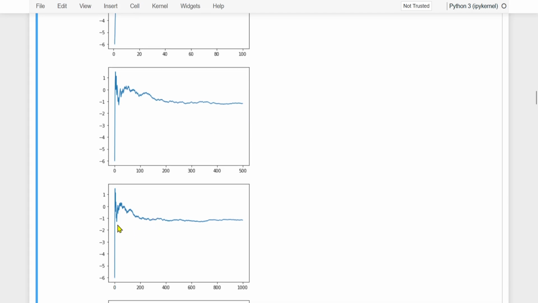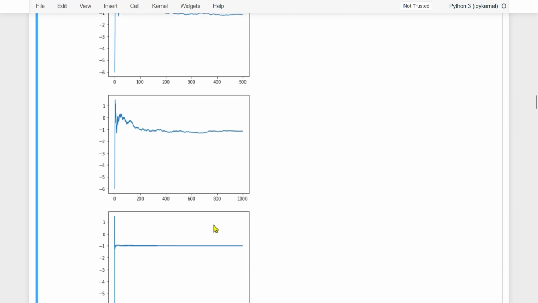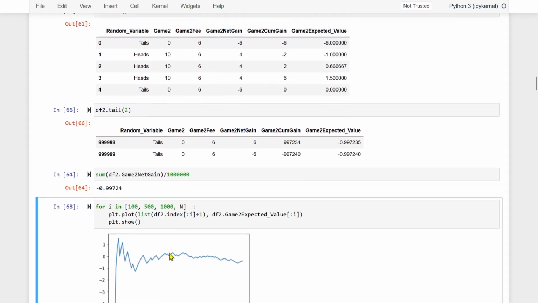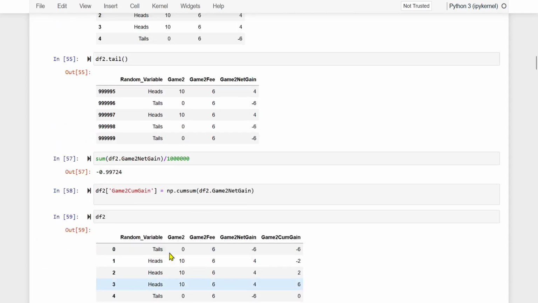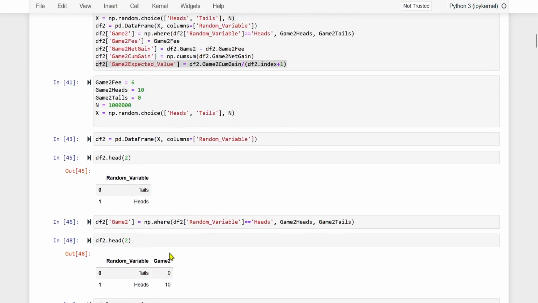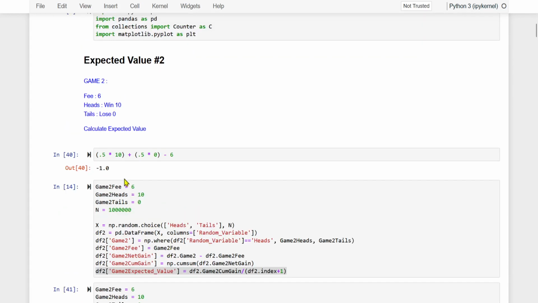With more flips, that is 1000, it is starting to settle. And then when it is 1 million, just see, it got completely straightened at minus 1. So we have proven that for game 2, the expected value is minus 1. And for game 1, the expected value was 1.